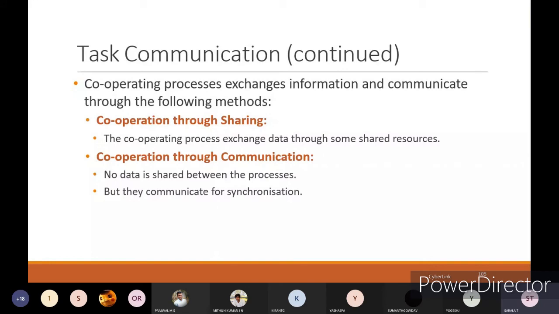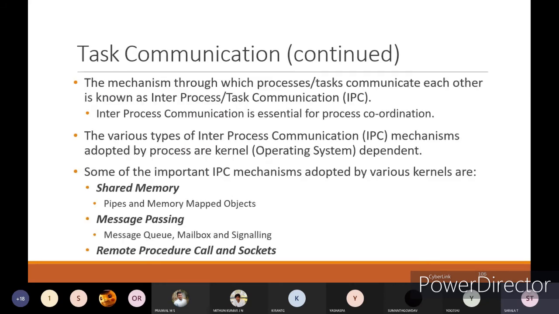Cooperation through communication means no data is shared between the processes, but they communicate for synchronization. After the completion of one task only, you have to execute another task, meaning they have to wait for each other. That's why they communicate only for synchronization, not for sharing the data. That is cooperation through communication.